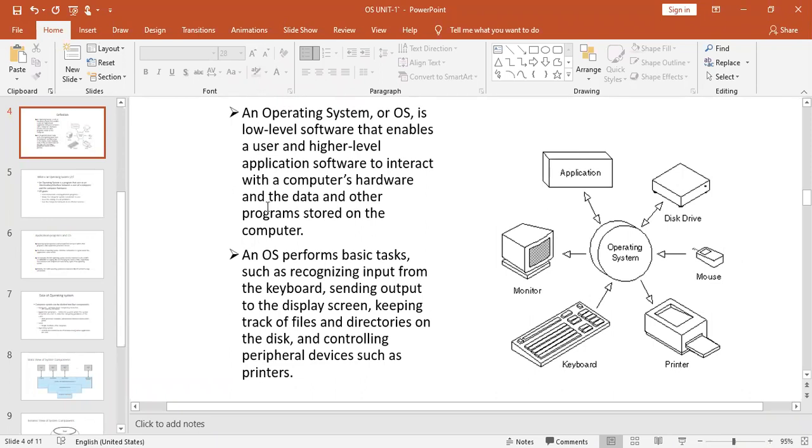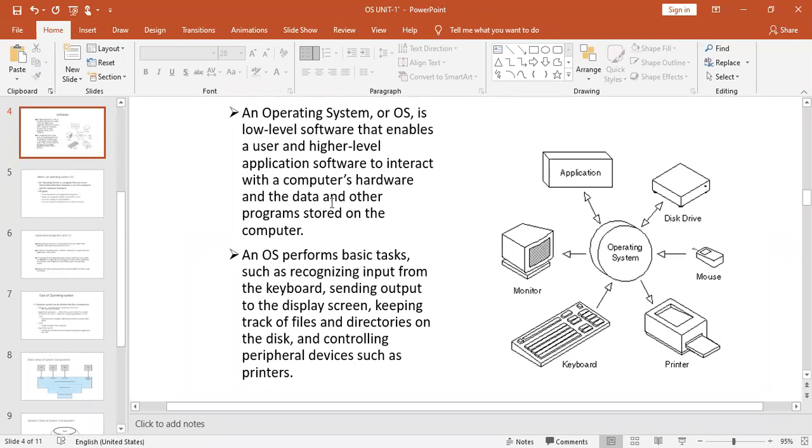Okay, so why do we need to interact with the hardware? Because suppose you want to store some data, where can you store it? You can store it in the disk. Suppose you want to access something which is already stored in the memory, so how will you do that? Again, you are supposed to interact with the disk drive, and from that you can extract it.